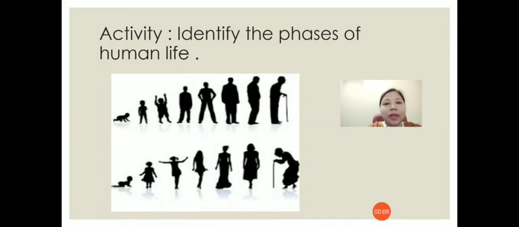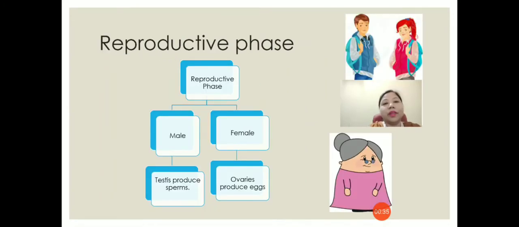Human life can have four main phases, that is infancy, childhood, adulthood and old age. It can also be divided into 6 phases, that is infancy, toddler, childhood, adolescent, adulthood and old age. So these are the phases of human life.